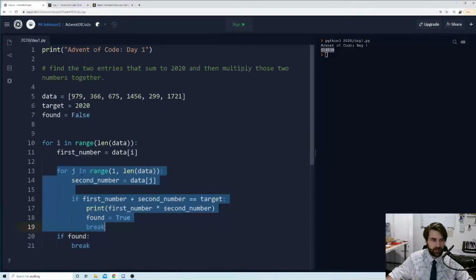So actually, we've got a loop inside a loop here. And that means that when this executes 5 times, this then comes back round and runs again. And so this executes another 5 times. And so it keeps going round and round.